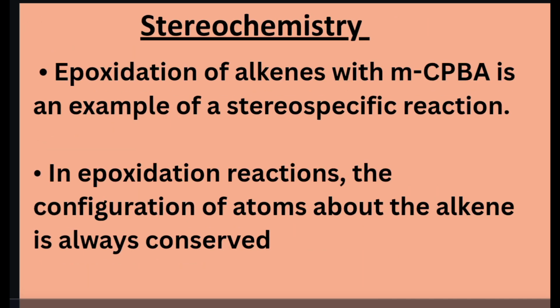Next, we'll see the stereochemistry of the mCPBA reaction. Epoxidation of alkenes with mCPBA is an example of a stereospecific reaction. So, in epoxidation reactions, the configuration of atoms about the alkene is always conserved.